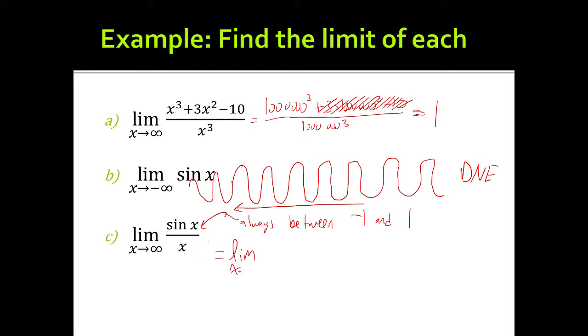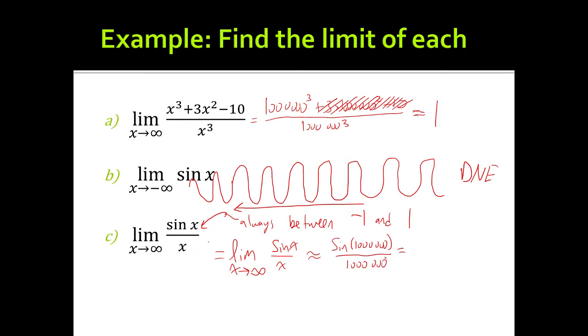Limit as x goes to infinity of sine x over x. We can approximate that. So let's take x to be 1,000,000. So sine of 1,000,000 divided by 1,000,000.